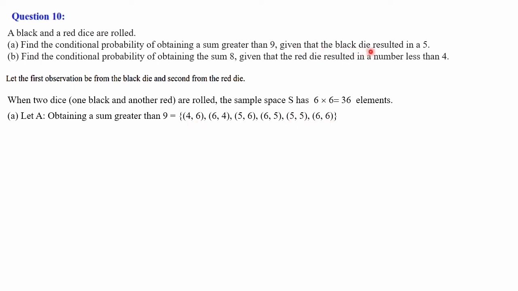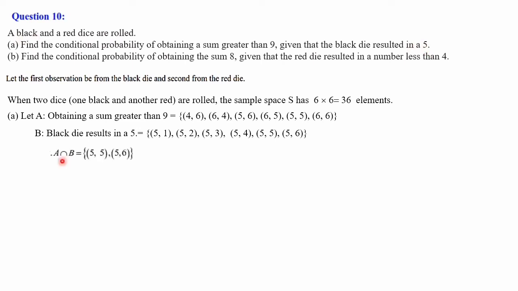Then given that the black die resulted in a 5, black die in the sense the first one is black. So the first one is fixed, the first one should be 5. So the possible outcomes are 5-1, 5-2, 5-3, 5-4, 5-5 and 5-6. The second one can be anyone and only the first one is fixed, that is 5. Then we can go for writing A intersection B. It is clearly visible, 5-5 is common and 5-6 also common. So A intersection B is 5-5, 5-6.